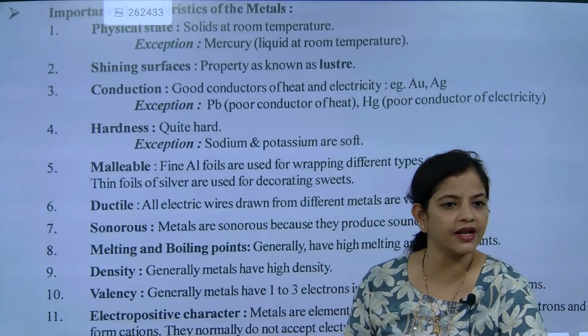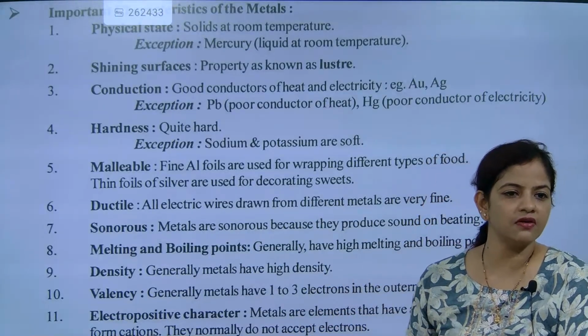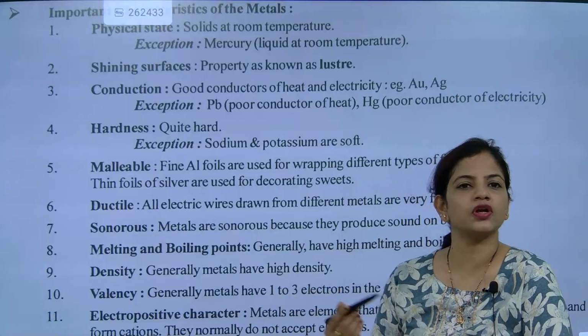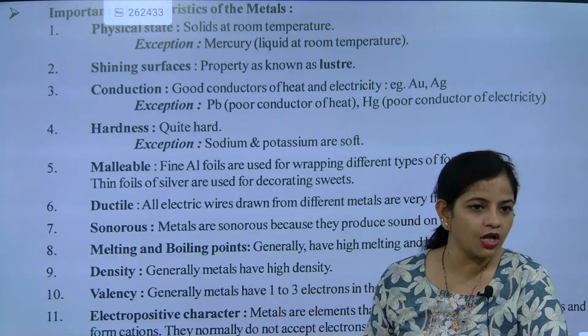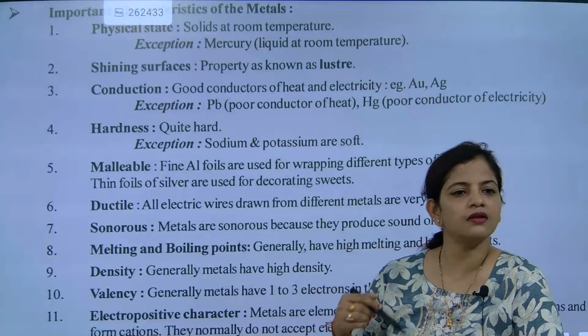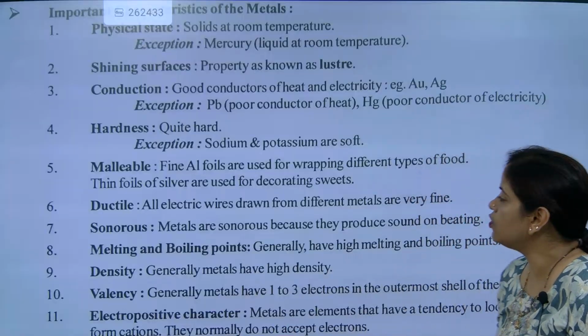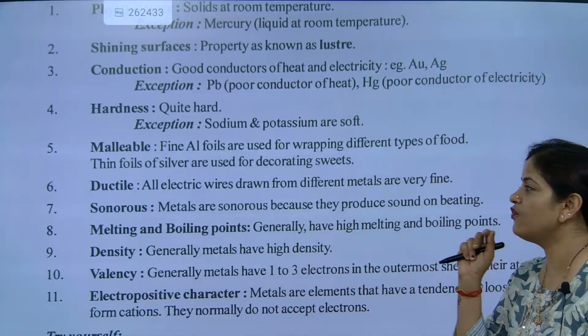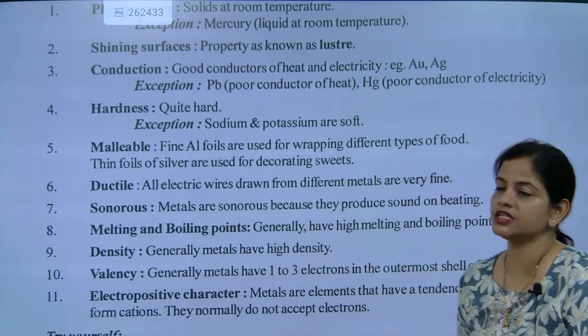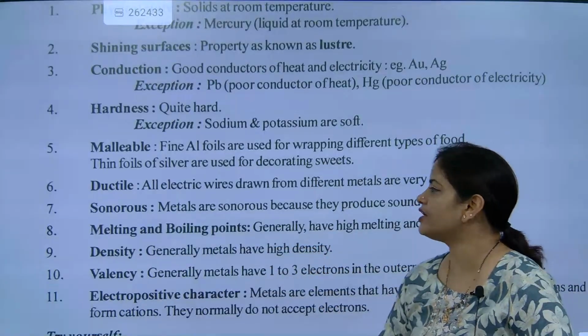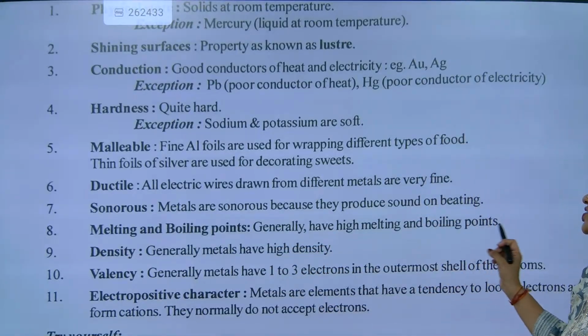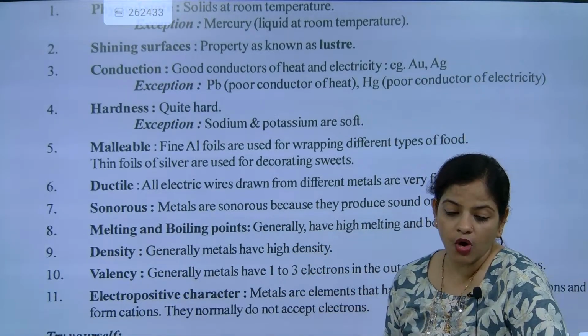You know copper, aluminium, silver. These wires are used for conduction of current and other work also. Yes or no? Because you can make them into wire. Now look here. Next one is sonorous. If you beat them, they will make sound. That is the property of sonorous. Melting point and boiling point. Generally they have high melting and boiling points.